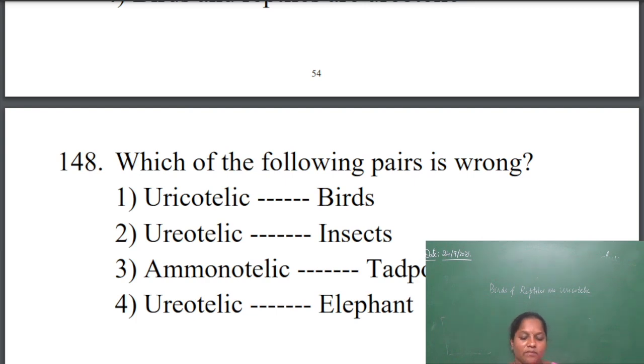Once again, I'll repeat. The question is, which of the following pairs is wrong here? Uricotelic birds is correct. Then ureotelic insects: it should not be ureotelic, it should be uricotelic. Ammonotelic tadpole is correct. Ureotelic elephant is correct. So the answer for this question is that ureotelic insect is wrong. It should be uricotelic. Next question.